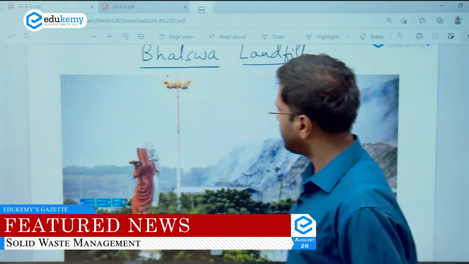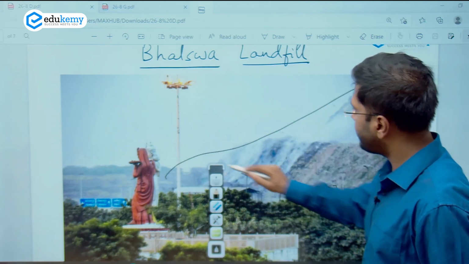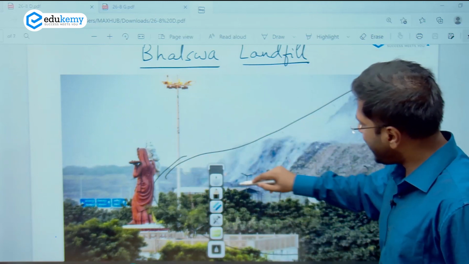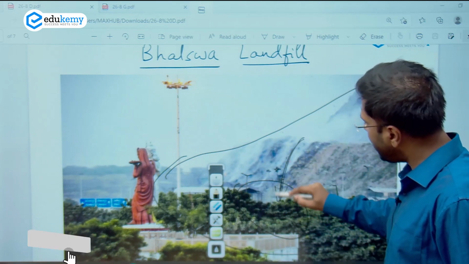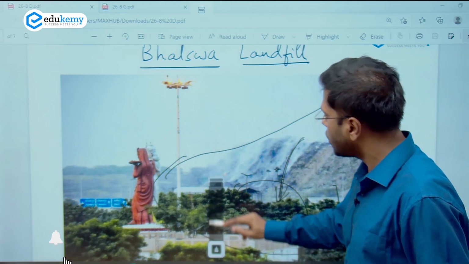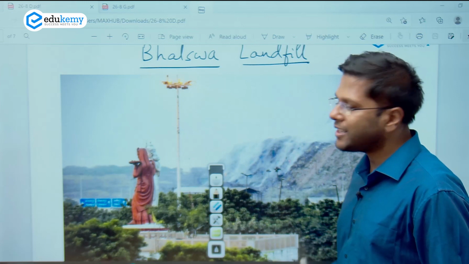And let me show you the figure. This is the Bhalswa landfill site in Delhi. It is a huge lump of solid waste, and there has been human habitation just around it. And the whole landfill site collapsed on the human habitation. Although there was no injury suffered, these types of accidents have happened in the past.